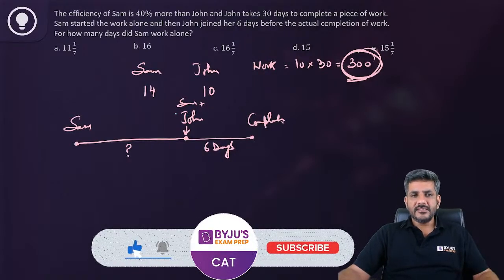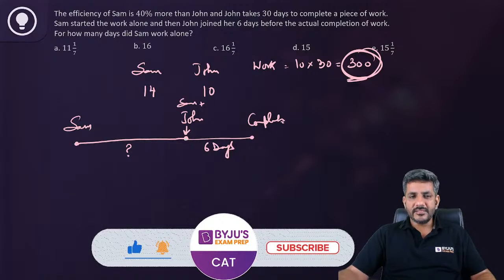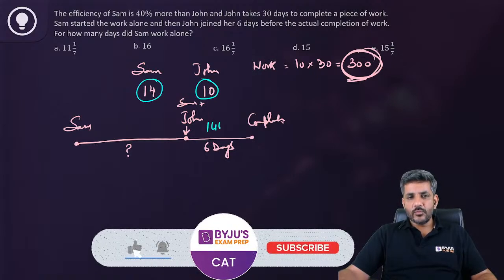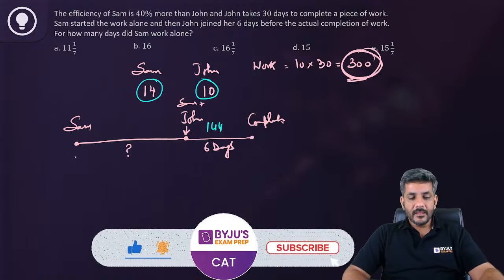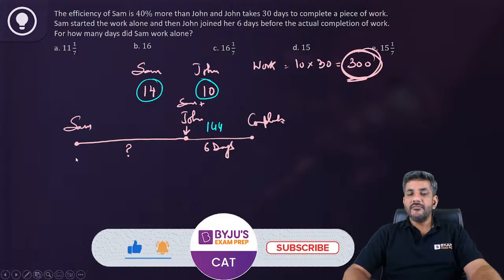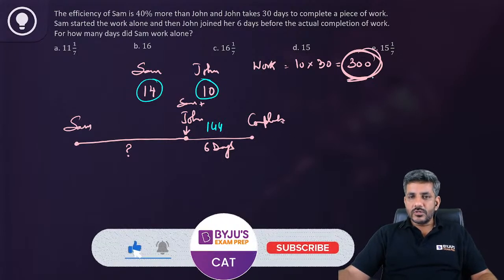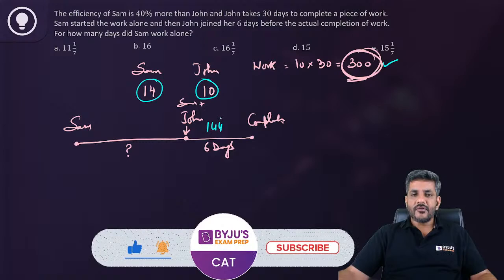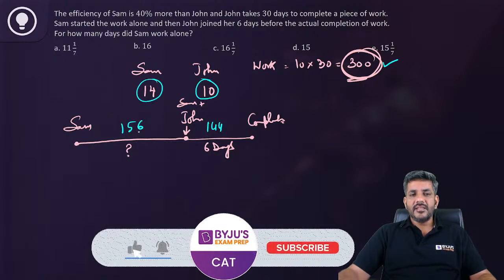Question is for how many days Sam worked alone. The point is Sam and John together can make 24 units in a day. So in these 6 days they must have made 144 units, right? So total 300 units are made, out of which 144 are made here. So can I say 300 minus 144, that is 156, must have been made in this area.